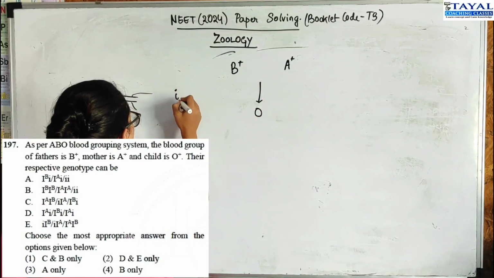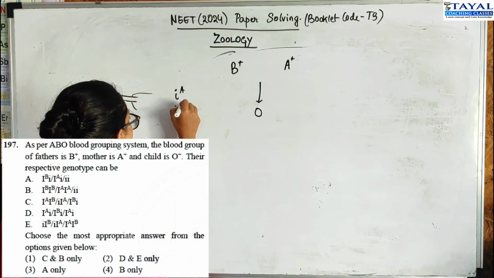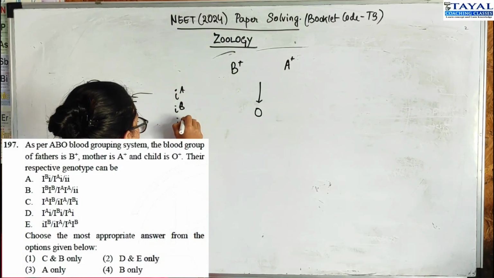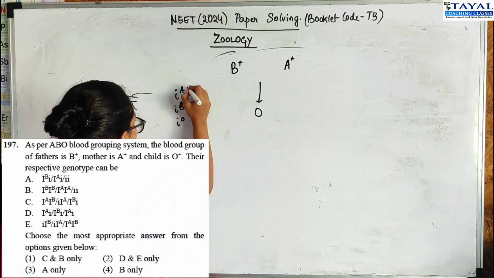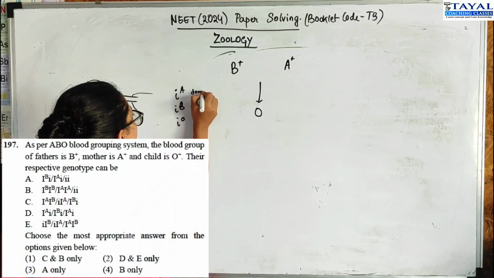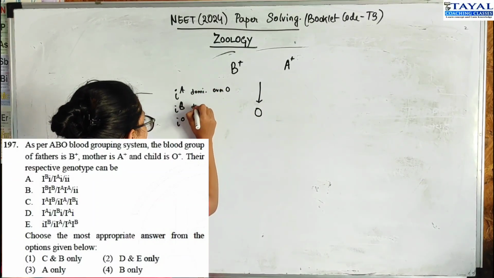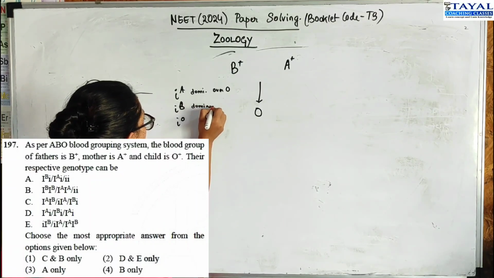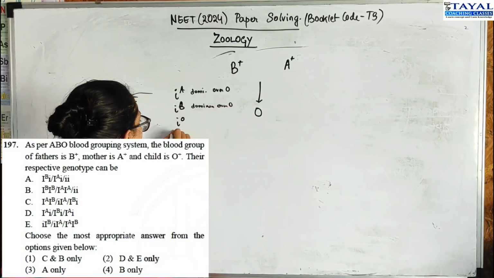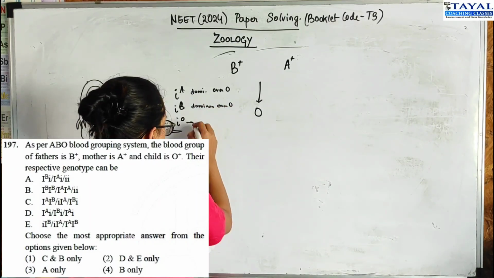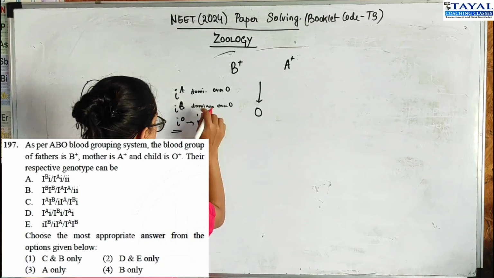So if you remember the alleles, these are the 3 alleles where IA is dominant over O, IB is dominant over O. So this means O can only be expressed in a recessive condition.